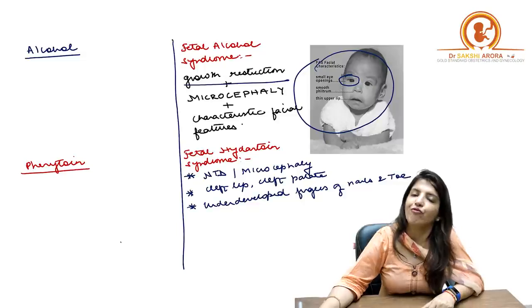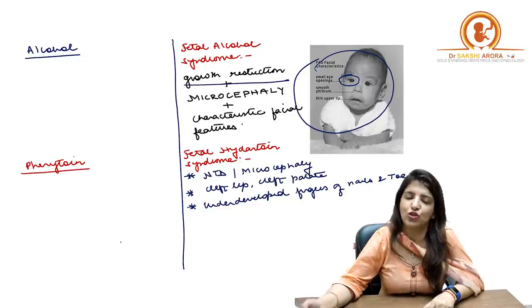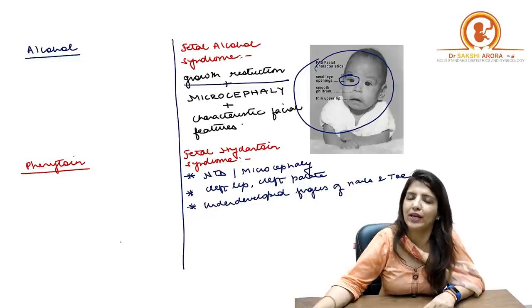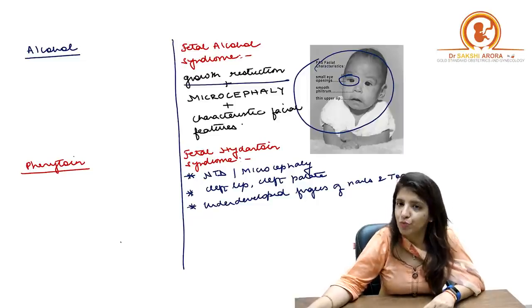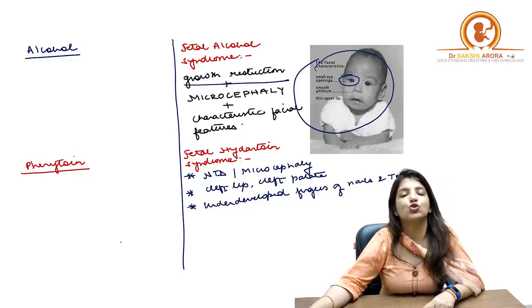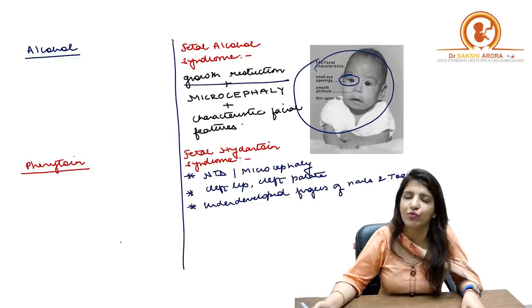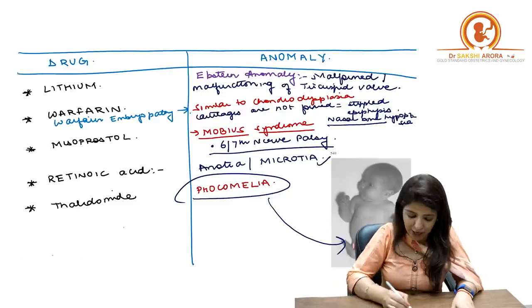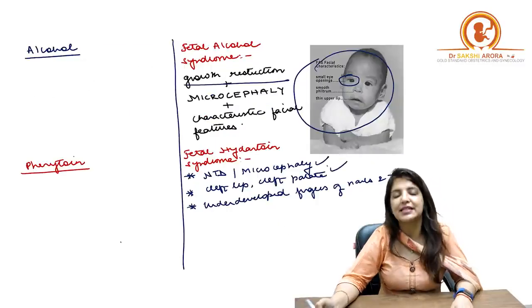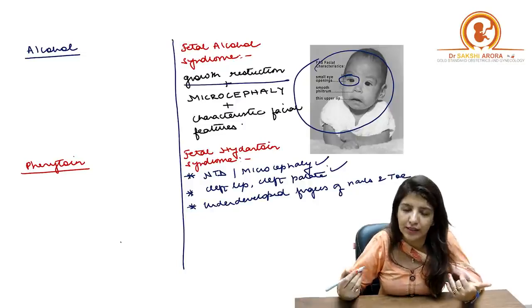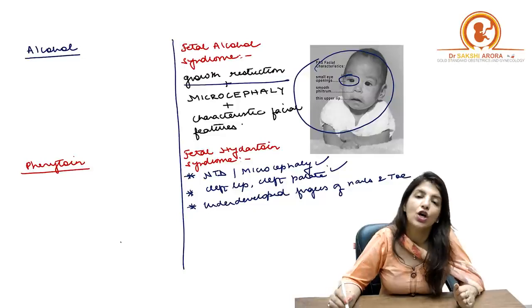Then phenytoin. So if phenytoin or any anti-epileptic drugs are taken, for example valproic acid, in pregnancy in the first trimester. So specifically I'm talking about valproic acid and phenytoin. Then it leads to neural tube defects in the baby. Phenytoin leads to fetal hydantoin syndrome, and in fetal hydantoin syndrome you can have neural tube defect or microcephaly. Apart from that, there will be cleft lip, cleft palate, and there will be underdeveloped nails of fingers and toes, right? So these are the features which are seen in fetal hydantoin syndrome.